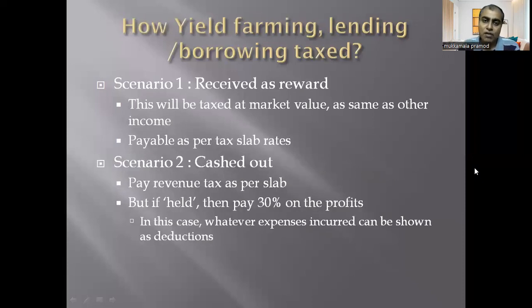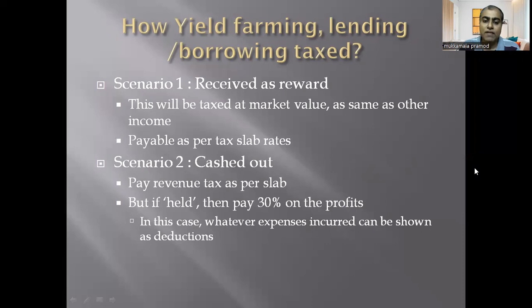Another aspect is yield farming and lending and borrowing. We have two scenarios to it. One scenario is that it is received as a reward. Then this will be taxed at market value as any other income, so payable at tax slabs.